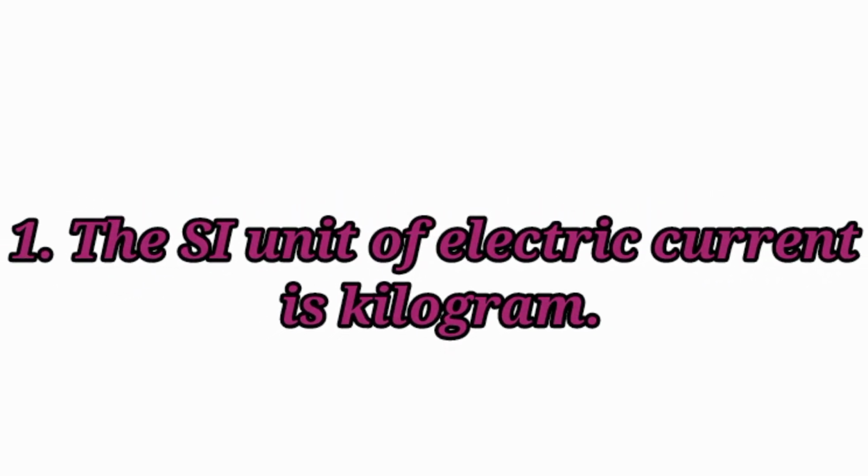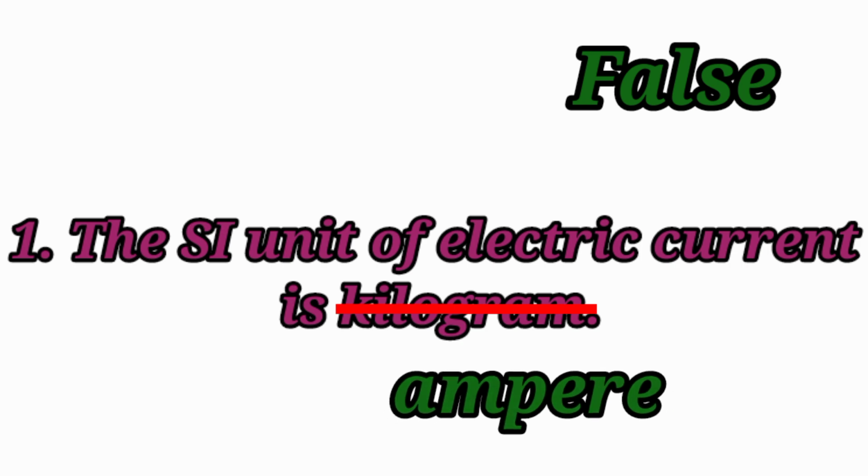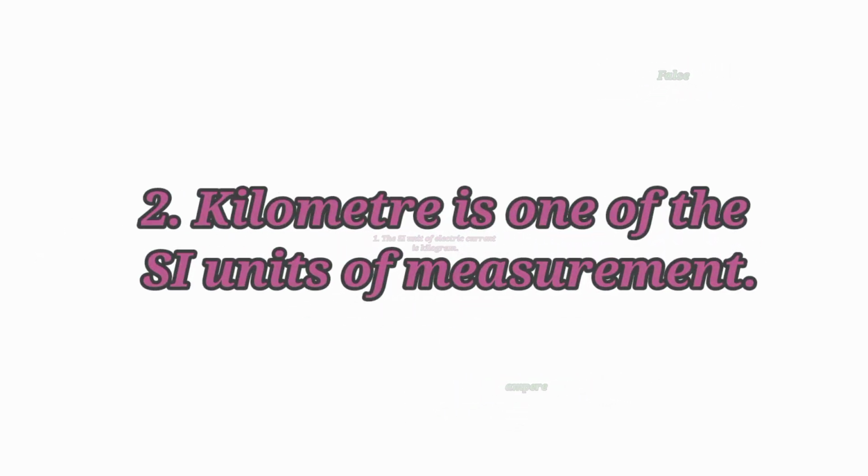First question. The SI unit of electric current is kilogram. Answer false. The correct statement is the SI unit of electric current is ampere. Not kilogram, it is ampere. The SI unit of electric current is ampere.